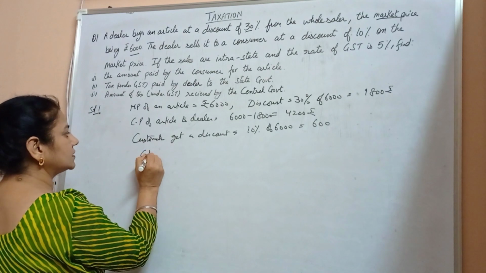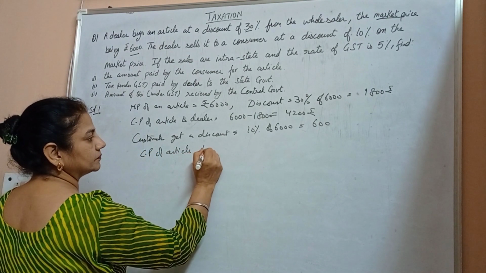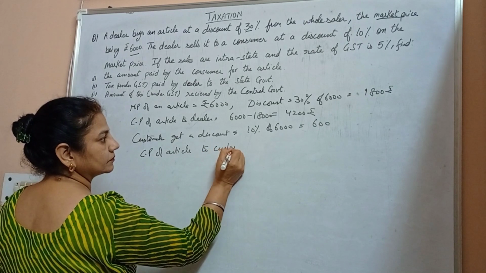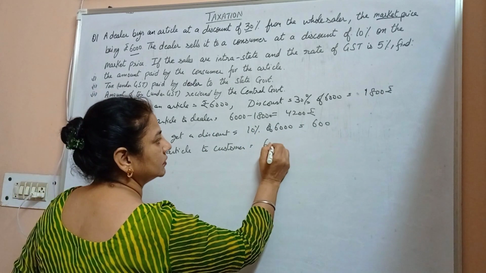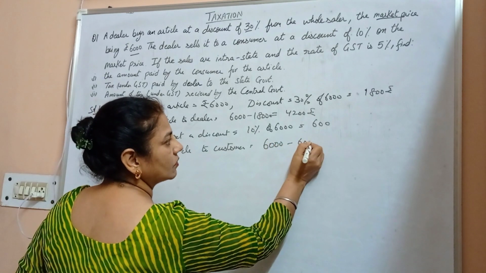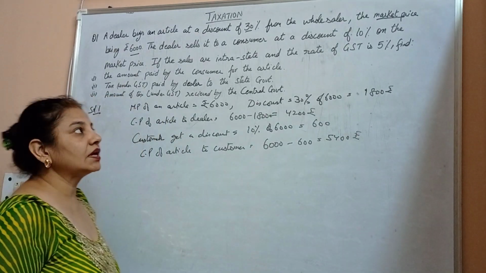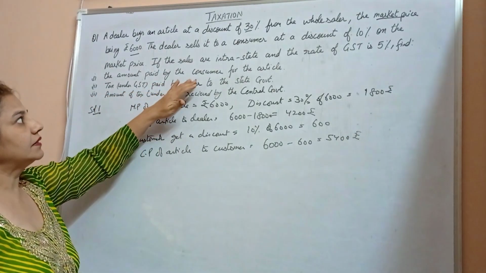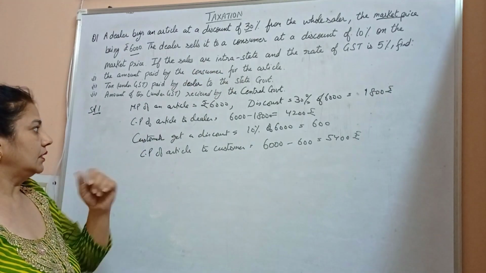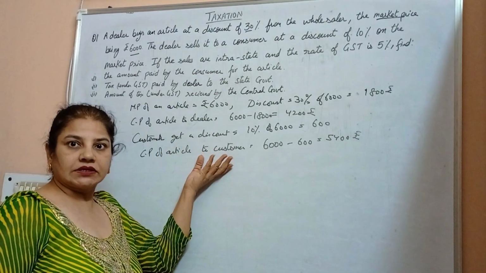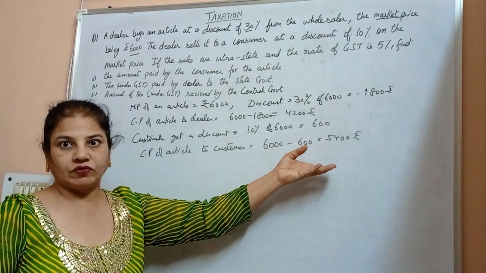So the cost price of the article to the customer will be 6,000 minus discount, market price minus discount, which is equal to 5,400. Now the question arises, the amount paid by the consumer for the article. The customer is the consumer who is purchasing the article at the rate of 5,400.